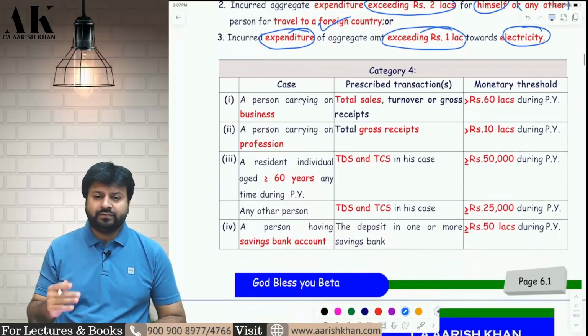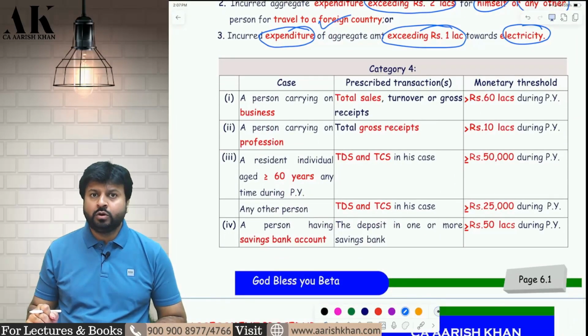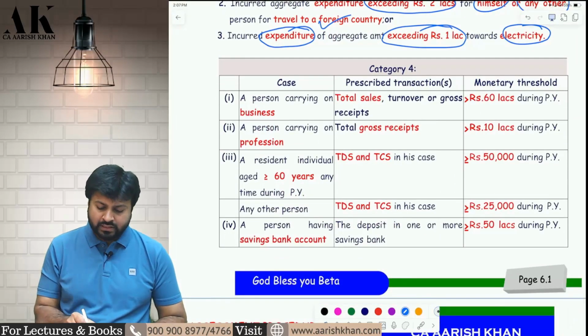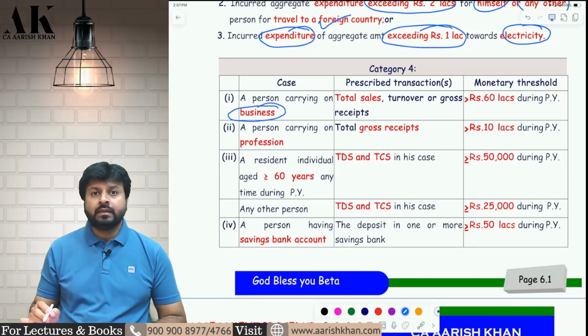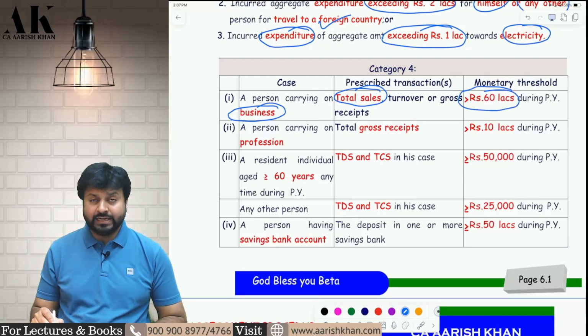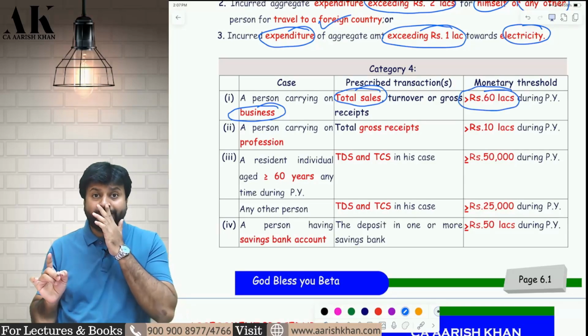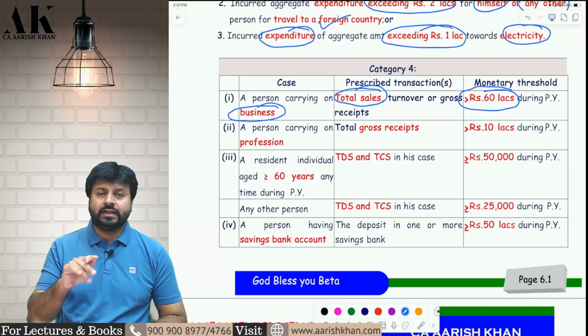Now, the fourth category. In the fourth category, there are four different kinds of people who are liable to file the income tax return. First, if you are doing business and your sales, turnover or gross receipt is greater than 60 lakhs, not greater than or equal to 60 lakhs. It has to be greater than 60 lakhs. On exactly 60 lakhs, you are not liable to file the return.